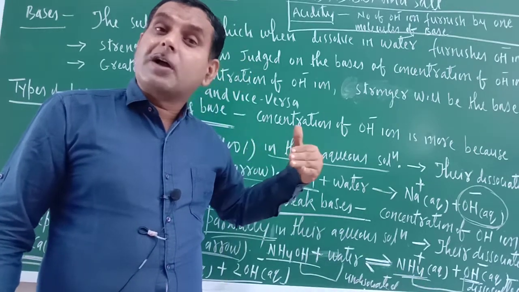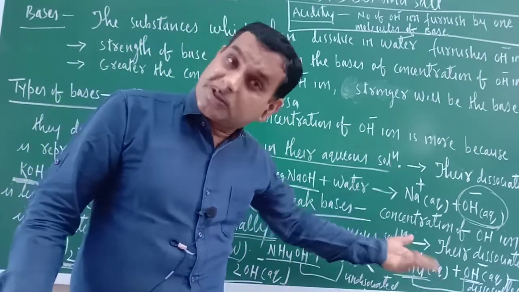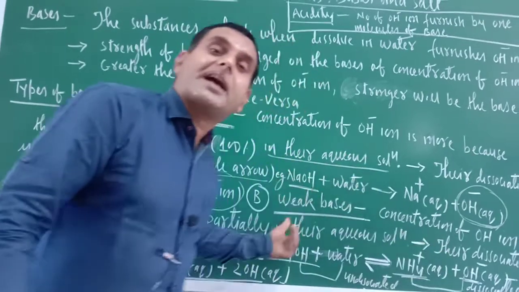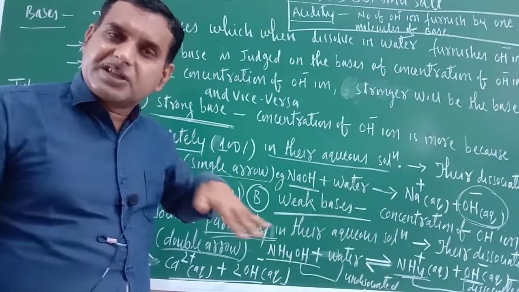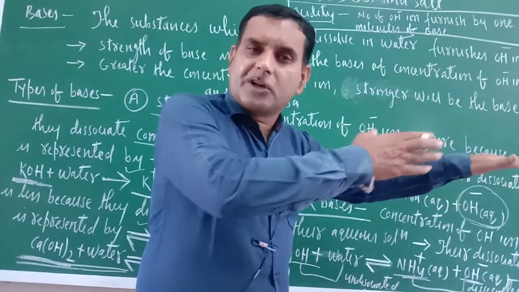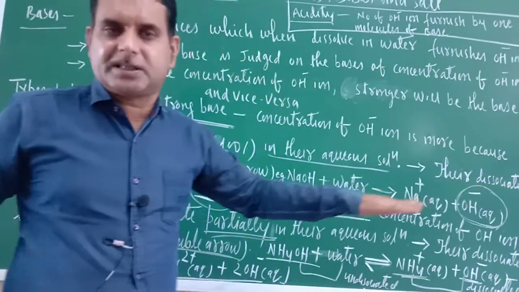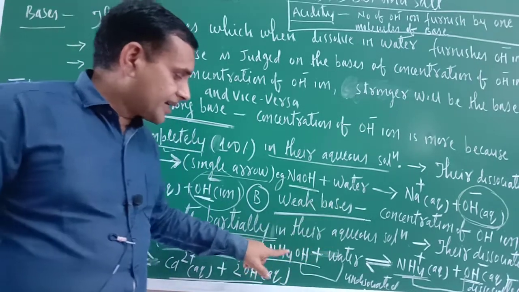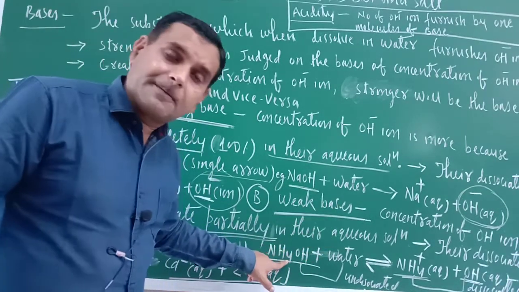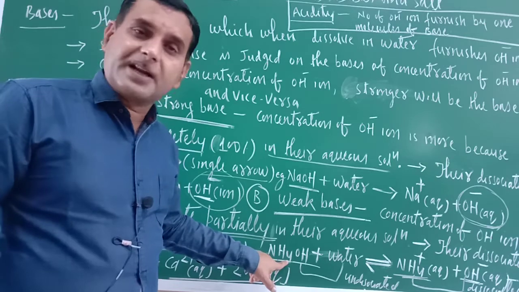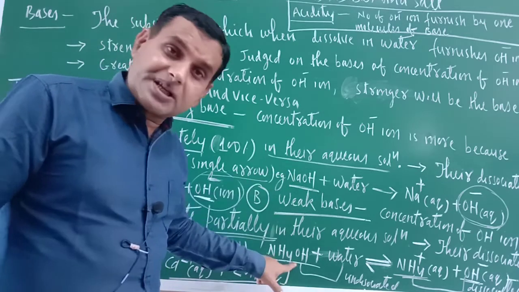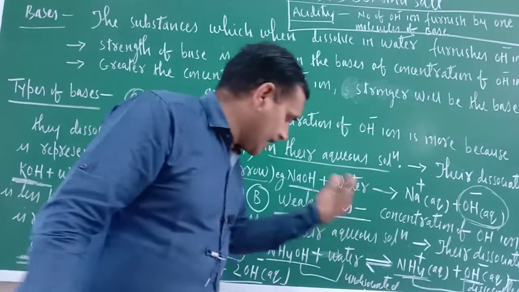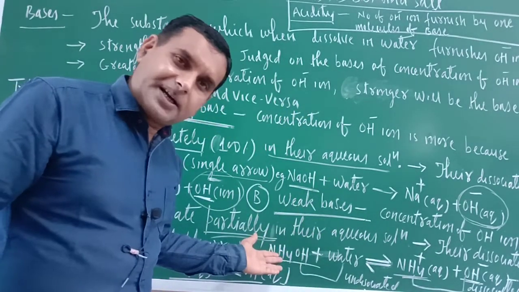Whatever amount of reactant is dissociated, the same amount of product associates and again forms the reactant. This means the reaction is going in the forward direction, and it is also coming back in the backward direction. Once again, listen: whatever amount of reactant is dissociating, the same amount of product is associating and again forming the reactant.